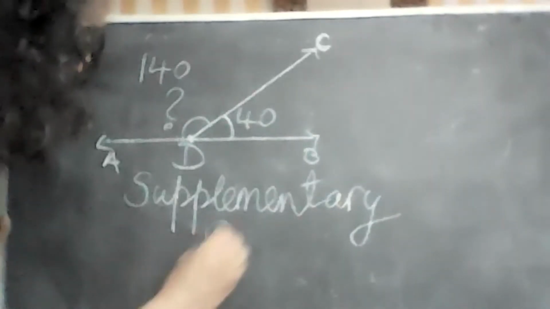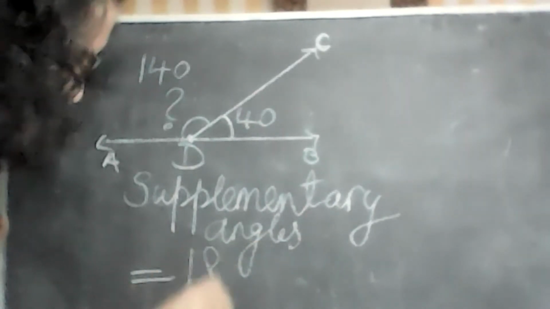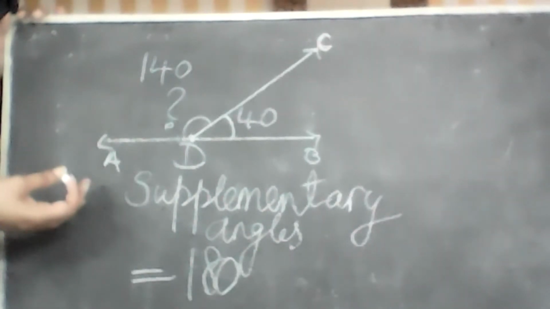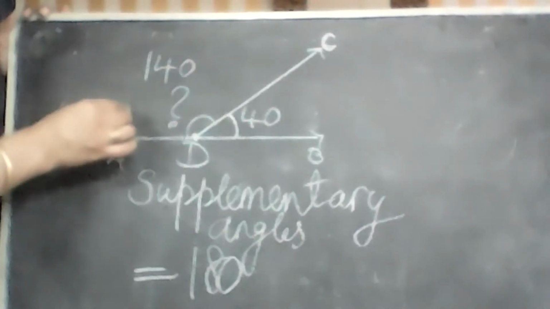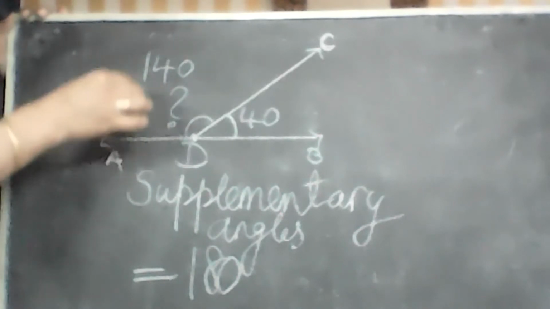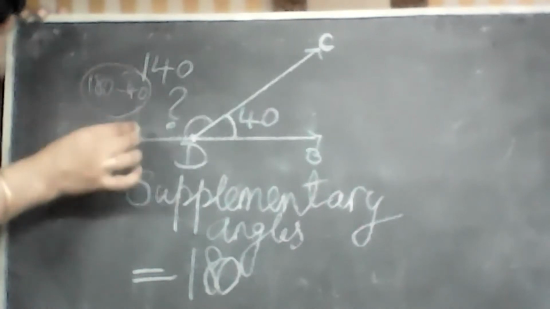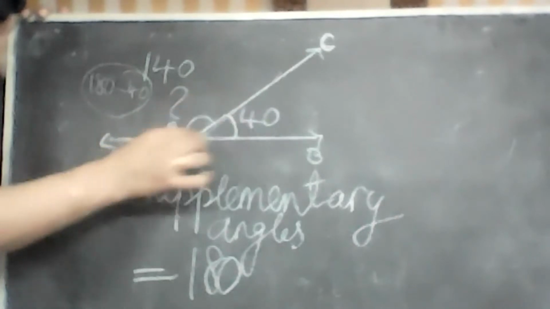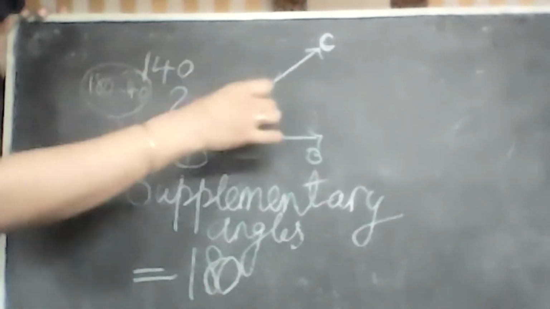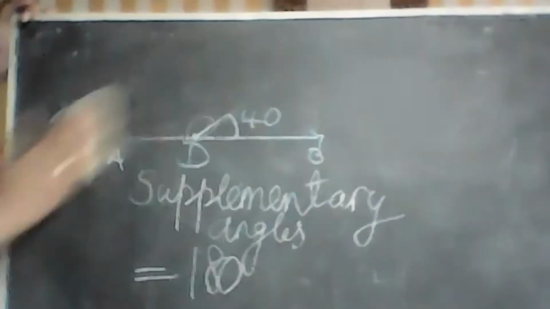Supplementary angle. Correct. So you must mention that. If you're going to do 180 minus another angle, then you must mention that this angle is equal to 180 minus 40 because this angle and this angle are supplementary angles, and hence it is 180. Okay, all right, no worries, no issues.